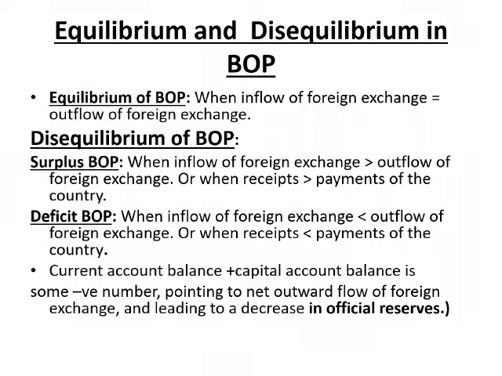Equilibrium of BOP is when inflow of foreign exchange is equal to outflow of foreign exchange. Disequilibrium of BOP may be surplus BOP or deficit BOP. Surplus BOP is when inflow of foreign exchange is greater than outflow of foreign exchange, or when receipts are greater than payments of the country. Deficit BOP is when inflow of foreign exchange is less than outflow of foreign exchange, or when receipts are less than payments of the country.